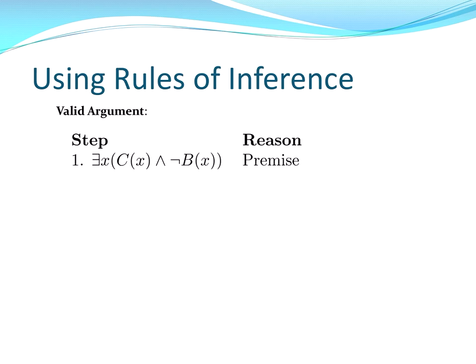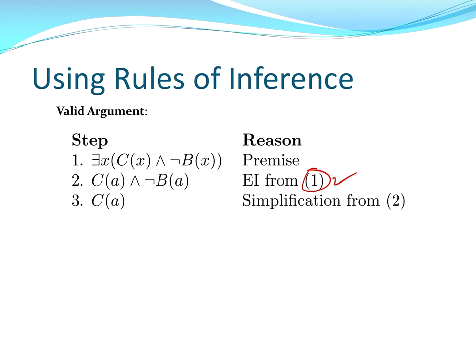And as is typical, we start with a premise. And we'll start with there existing a person in the class that has not read the book. And the first step will be to use existential instantiation to break that down to a specific person, and we'll call it A. So this is existential instantiation from the first line, which is a premise. All right, so C of A and not B of A, we'll use simplification to pull out C of A. And that means A is in the class.